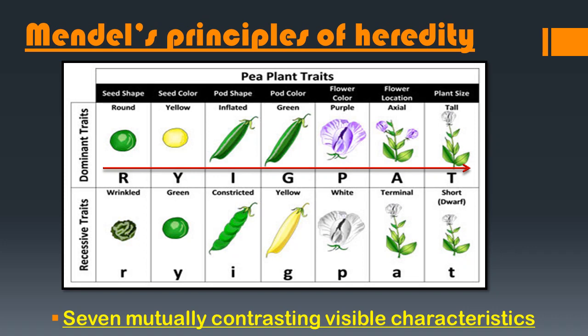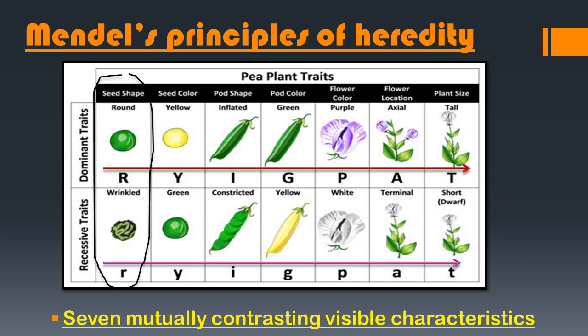These characteristics are visible characteristics. And second, the arrow showing pink is the recessive characteristic of the pea plant. That means these characteristics will not be visible to some extent. Now the first characteristic is the seed shape.